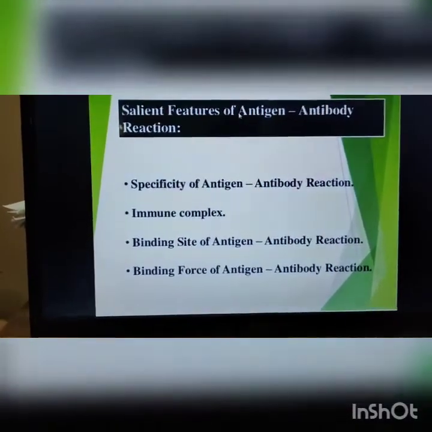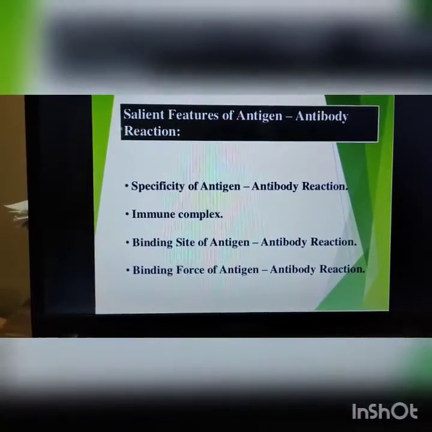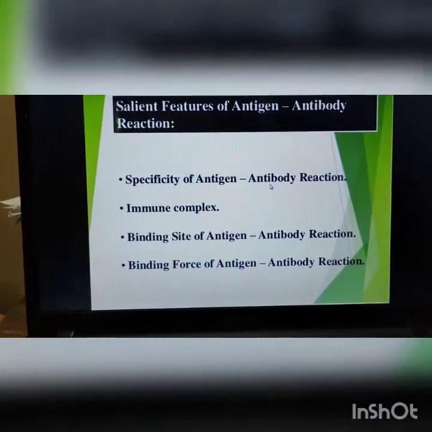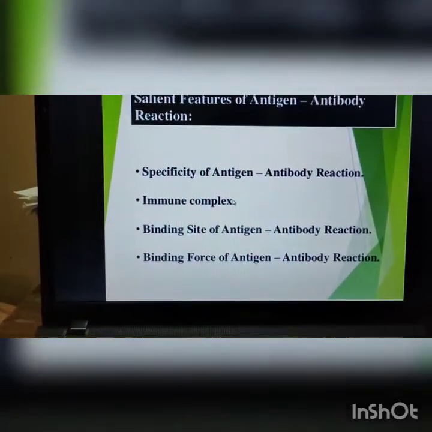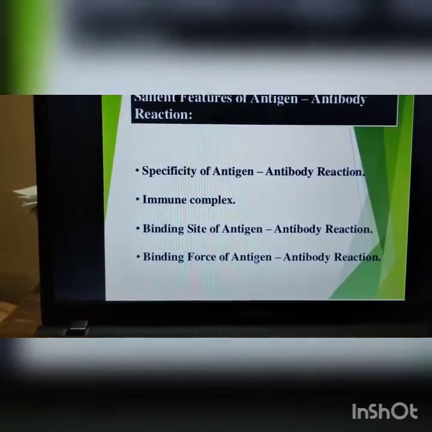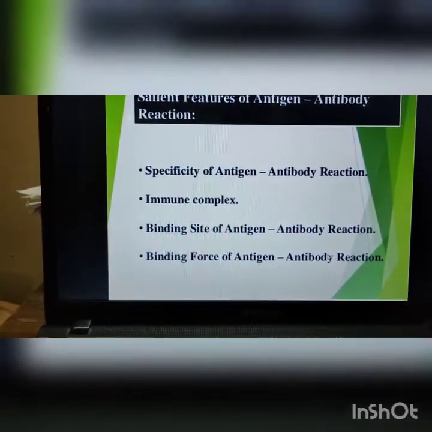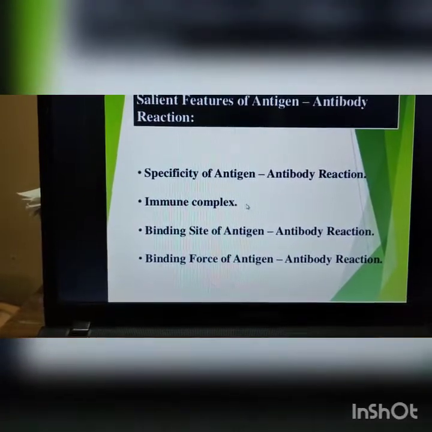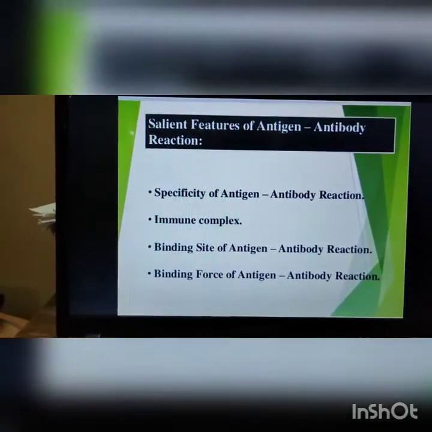Now, what are the salient features of the antigen antibody reaction? First is the specificity of the antigen antibody reaction, meaning a specific kind of antigen reacts with a specific kind of antibody. Second is the immune complex. Third is the binding site of the antigen and antibody reaction. Fourth, there is a specific binding force between the antigen and antibody, so that an antigen antibody complex is formed and a particular immune reaction occurs against that antigen antibody reaction.